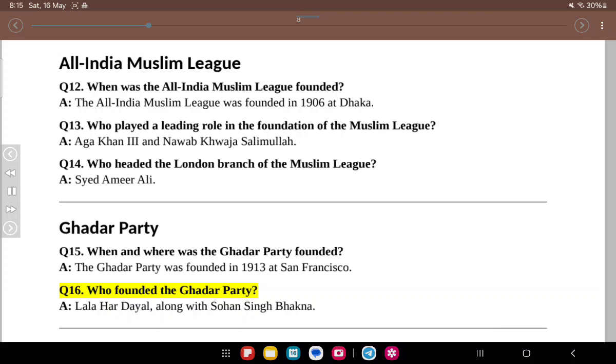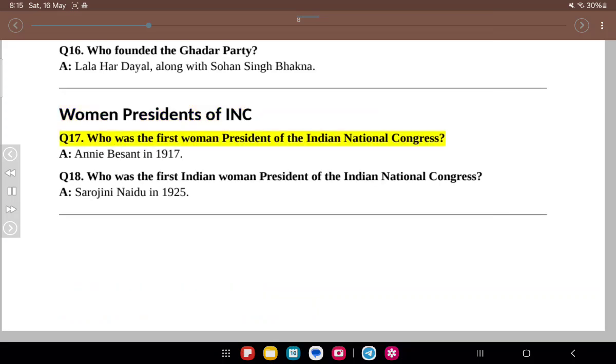Q16. Who founded the Ghadar Party? A. Lala Hardayal, along with Sohan Singh Bhakna. Women presidents of INC. Q17. Who was the first woman president of the Indian National Congress? A. Annie Besant in 1917. Q18. Who was the first Indian woman president of the Indian National Congress? A. Sarojini Naidu in 1925.